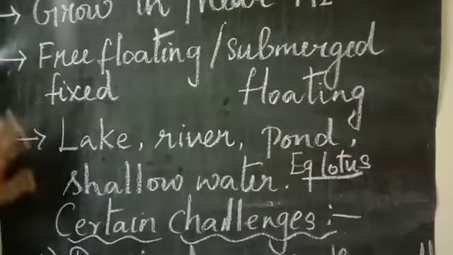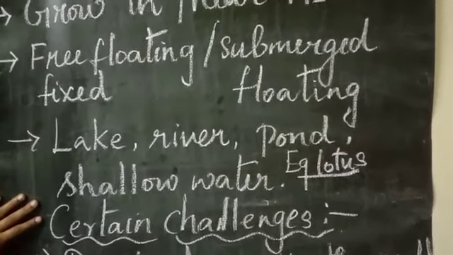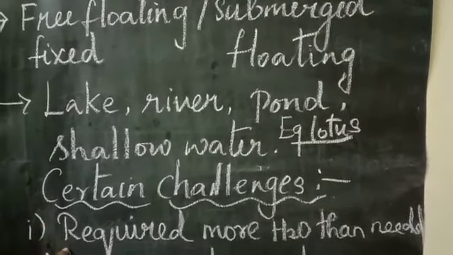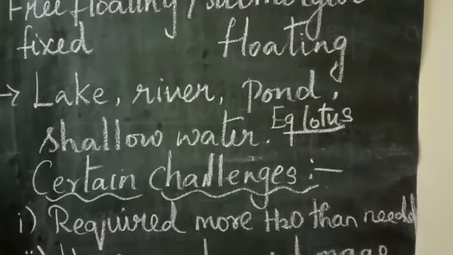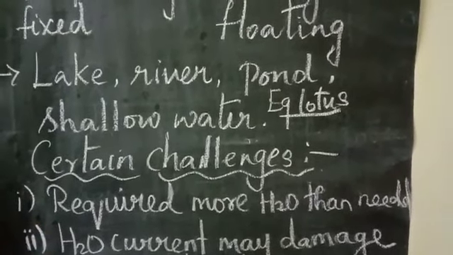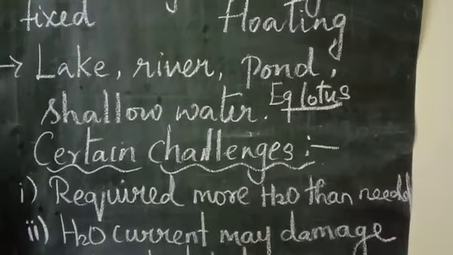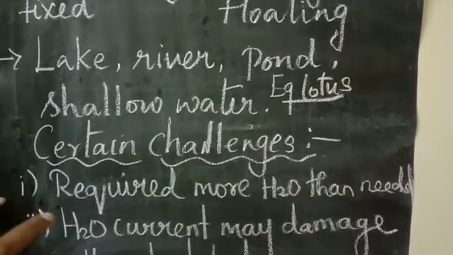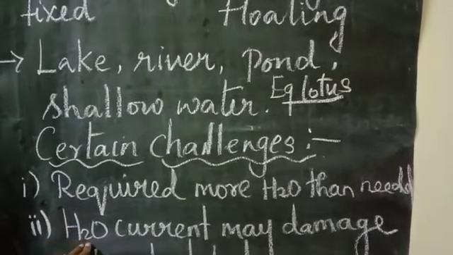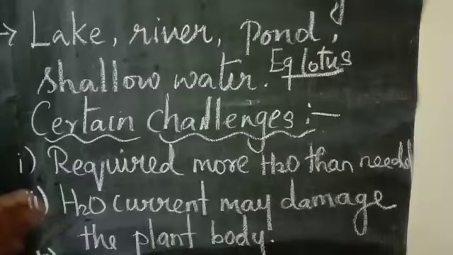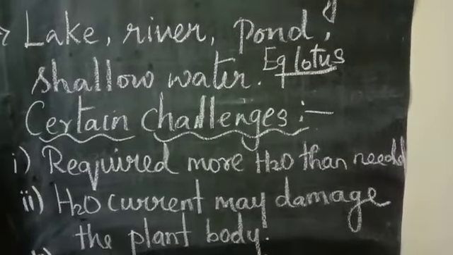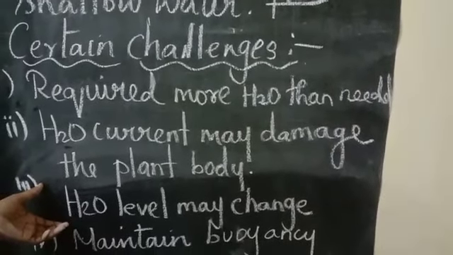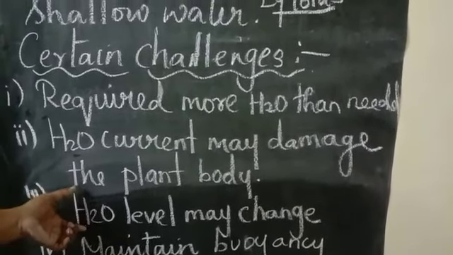Some challenges they are going to face. The hydrophytic plants face so many challenges. Actually they require more water than they need. The water level may sometimes be, for example, 20%, and all of a sudden it may require 30%. So the water they require may be more than they need, and the water current may damage the plant body. Sometimes the water force may also damage the plant body, and the water level may change regularly. At that time they will be facing some problems.